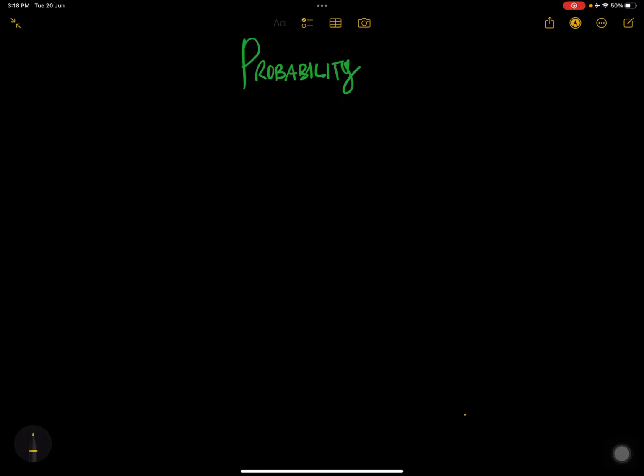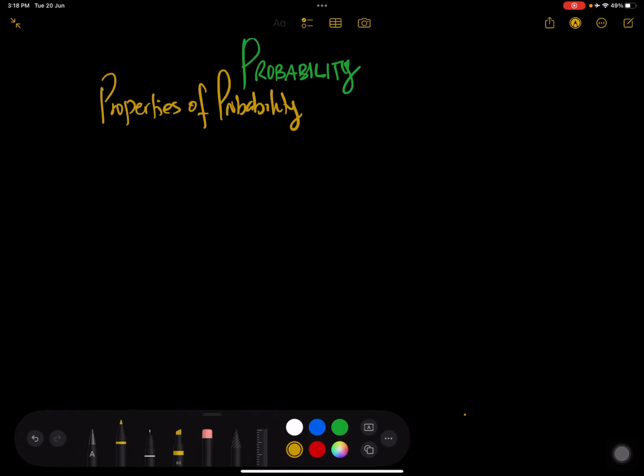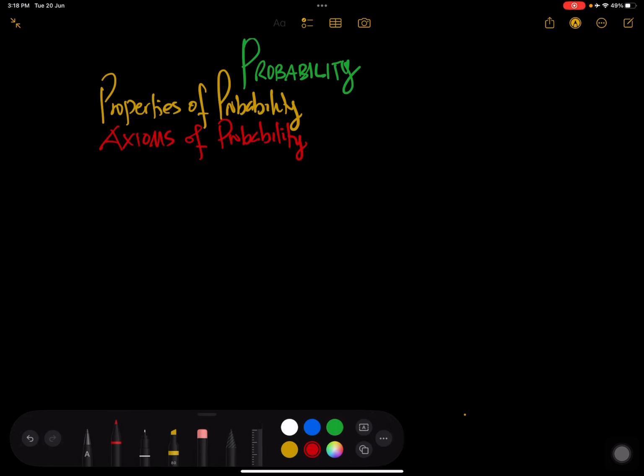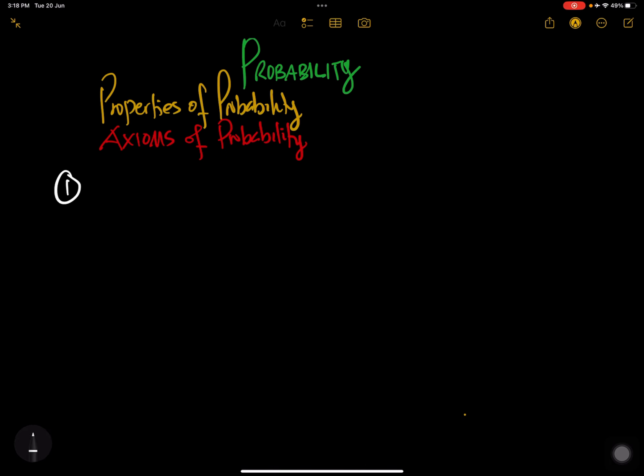Today, I want us to talk quickly about the properties of probability, or what we call the axioms of probability. Some books like to use big words just to scare us: axioms, axioms of probability. All right. So the first one is that probability cannot be negative. It cannot be negative.